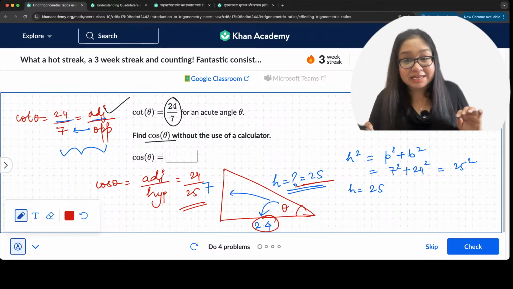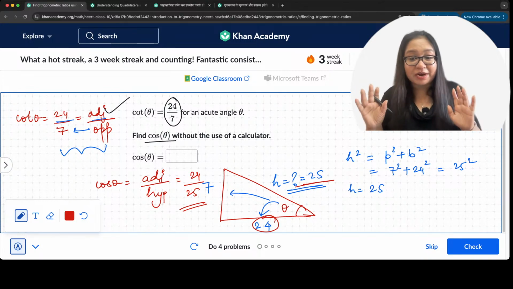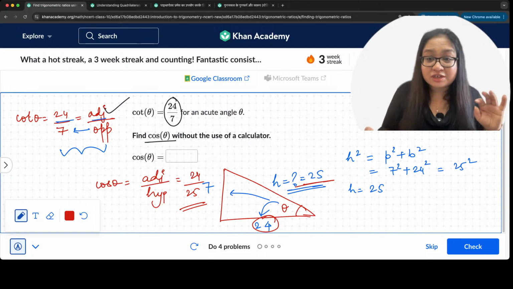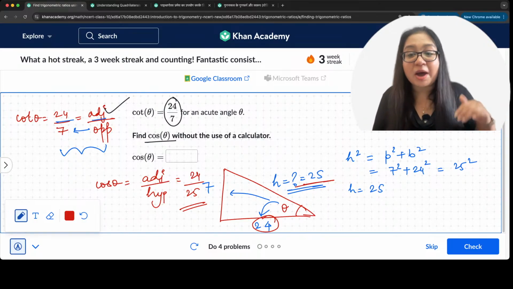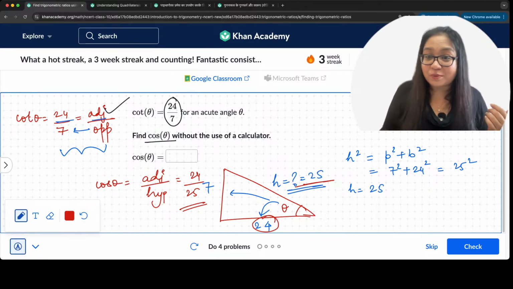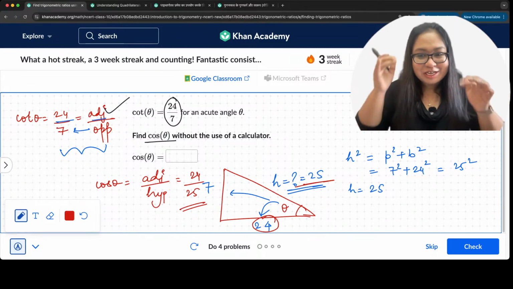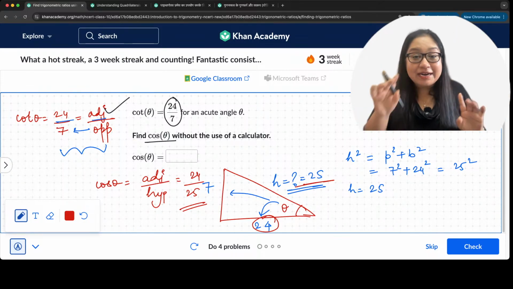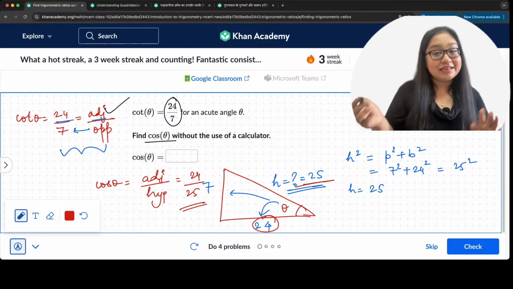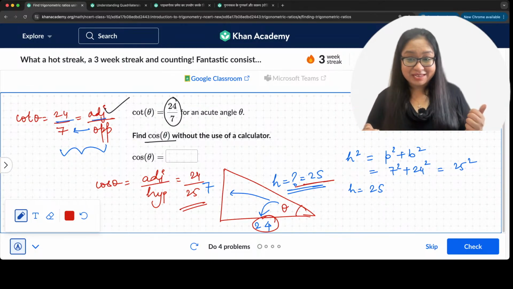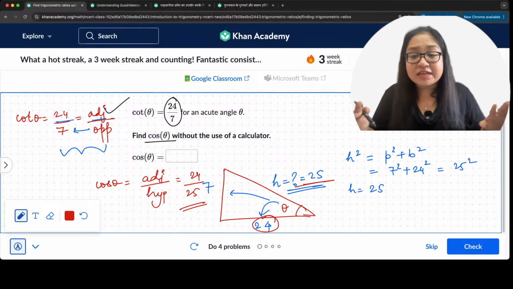Yes, Sai Swaroop says 24 by 25. Neetu Devi says 24 by 25. Ramesh got 24 by 25. Babi Kumari got 24 by 25. Awesome. Everybody's getting it? Yes? So the answer is 24 by 25. And now we go ahead and check. So tell me if everybody understood this.